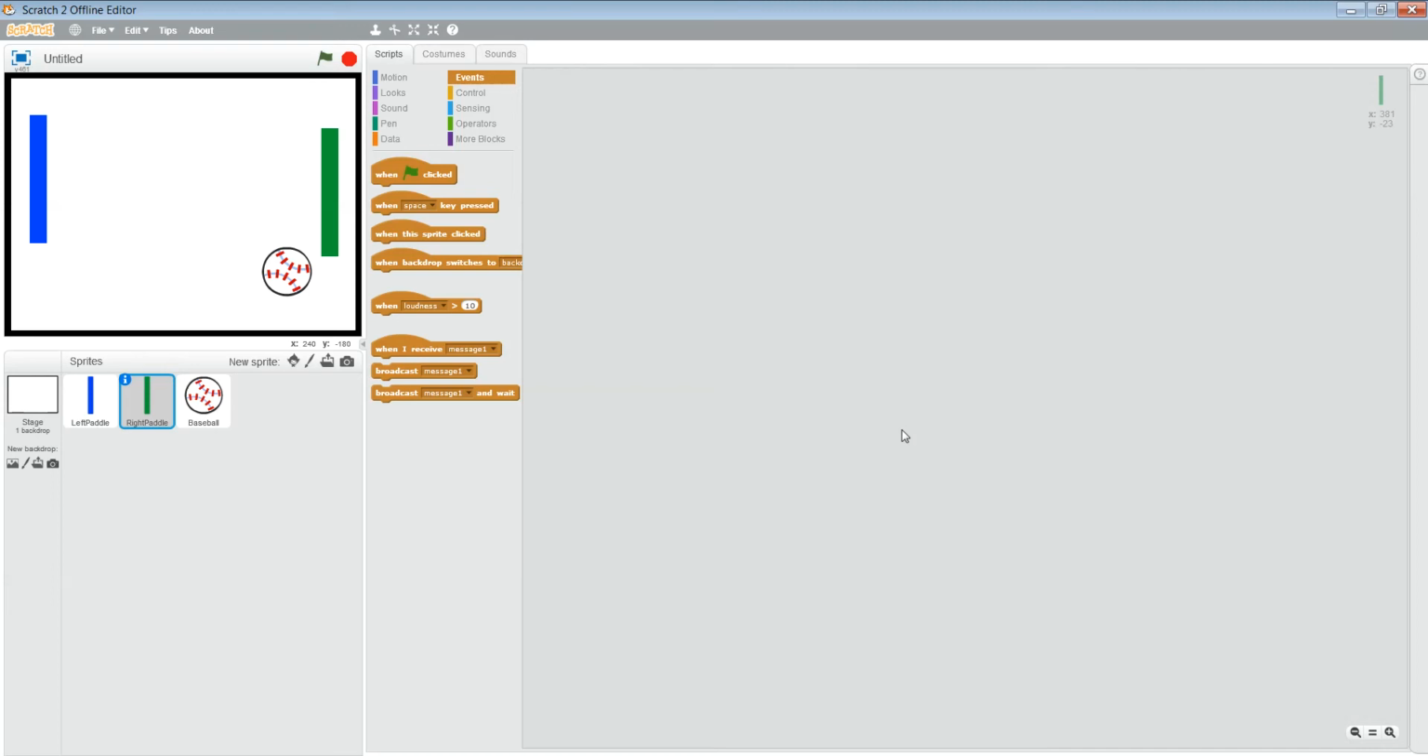This is a continuation of the first video. And first we're going to start by animating our ball. And remember, you could have chosen any ball. You didn't have to choose a baseball. You could have even made your own ball. But make sure that you have that sprite clicked so that we can actually write code for that sprite.